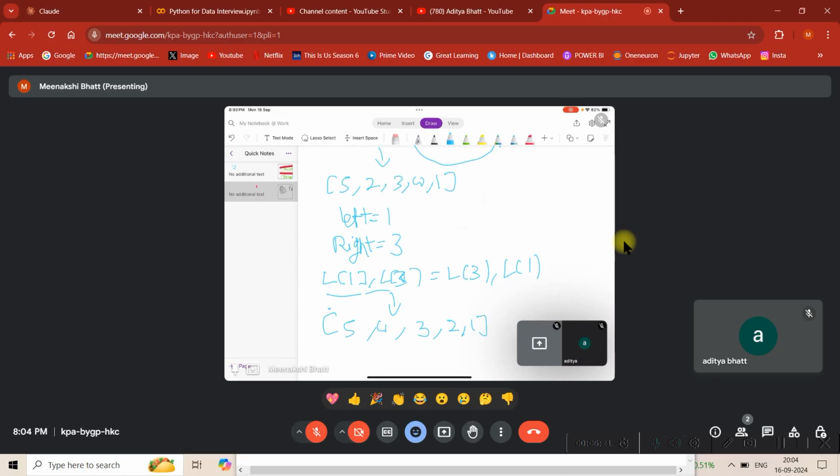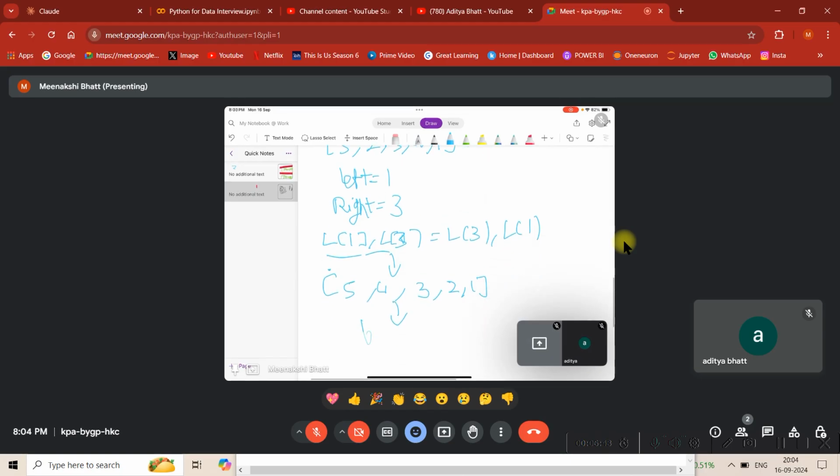Let me just check, is this correct? We want to reverse the list, so we are doing this: 5 4 3 2 1. Yeah, that's essentially it, right? Now the next thing would be your left would go up to 2 and right would go down to 3 minus 1, it would be 2.